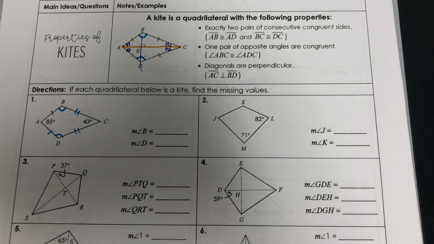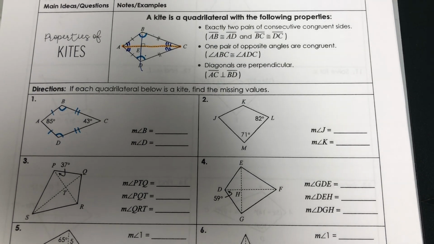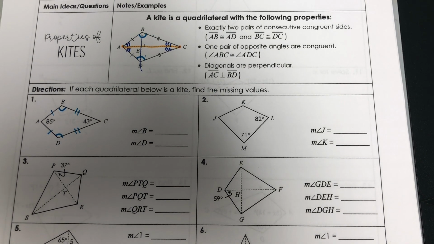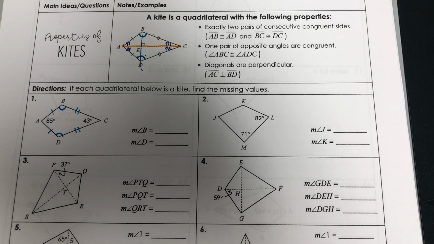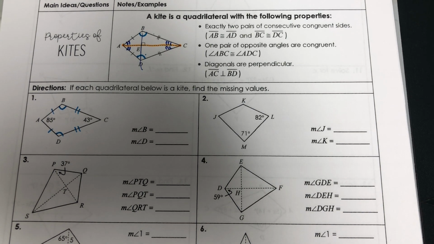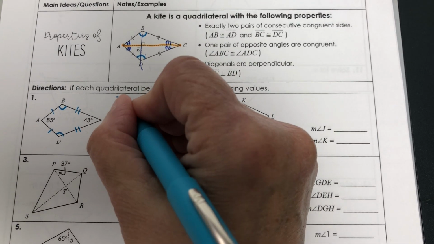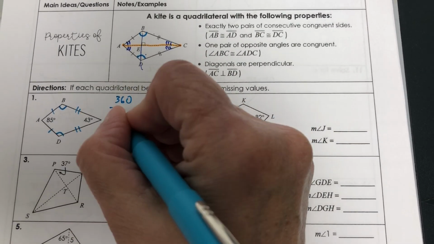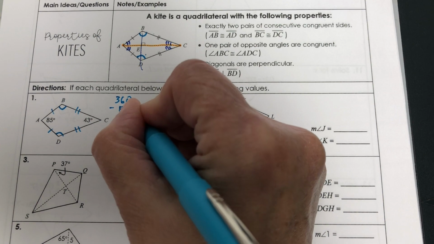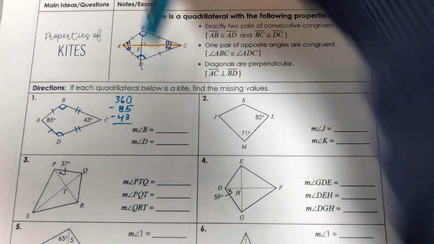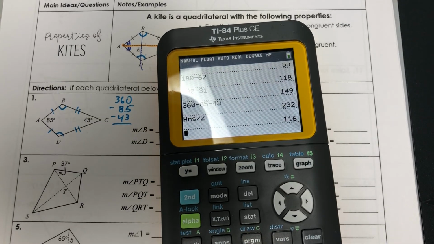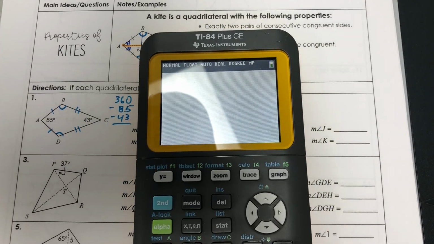So if you remember, in an isosceles triangle, if they gave us the vertex angle, we did 180 minus the vertex angle, and then we divided by 2 to get each base angle. Somewhat similar here. We're going to do 360 minus 85 minus 43. Okay, so I'm going to use my calculator for this.